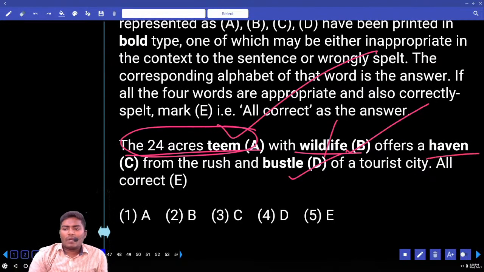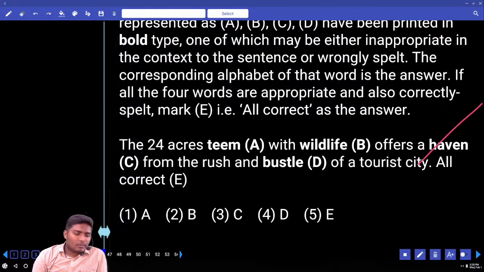We have one more word here. What is that word? Heaven. Is the spelling correct? This free area is just like a heaven. Free heaven, like there is no rush. There are no vehicles. There are no people. That is the meaning of this word. Now what is the spelling of heaven? H-E-A-V-E-N. So spelling comes with 3, 2.